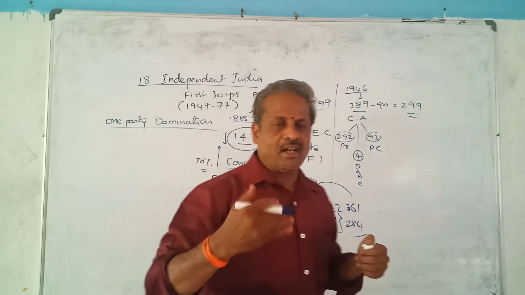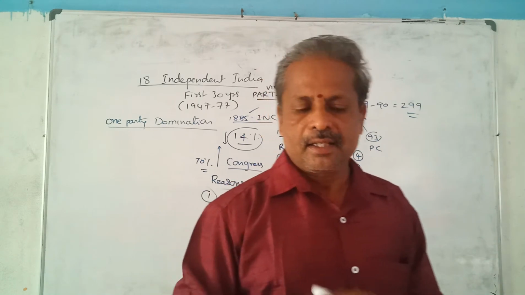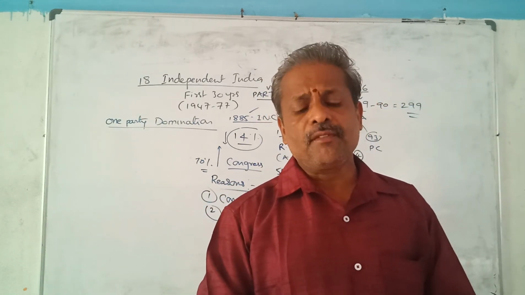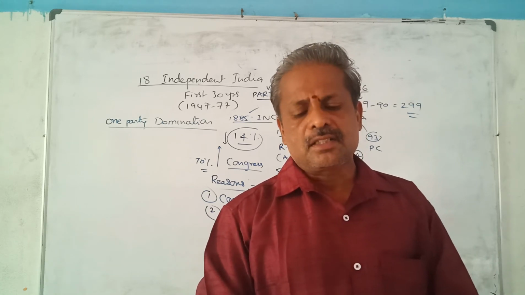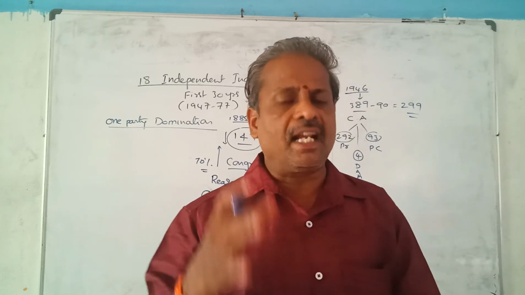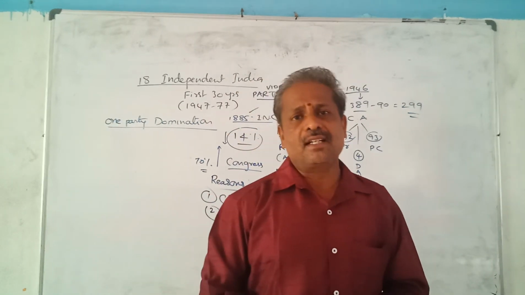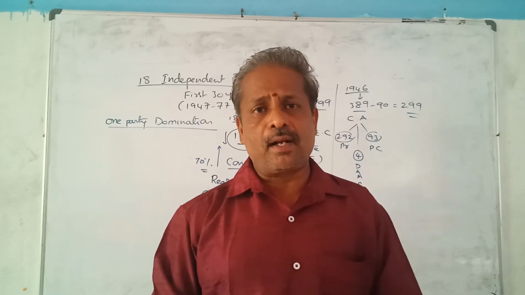Suppose we take Jawaharlal Nehru, Vallabhbhai Patel, Indira Gandhi, and Lal Bahadur Shastri and many other persons who had taken an active role in the freedom struggle, all these freedom fighters joined the Congress party.